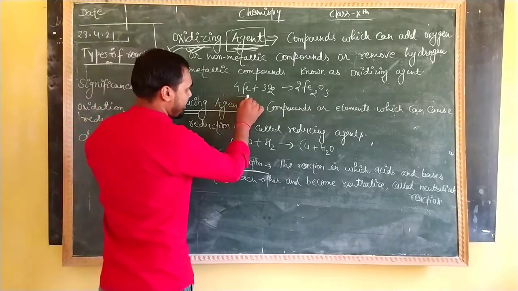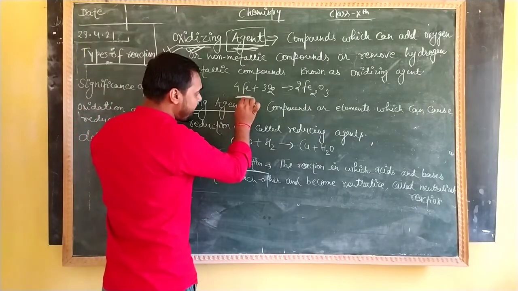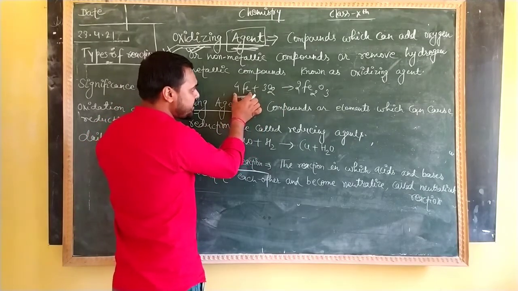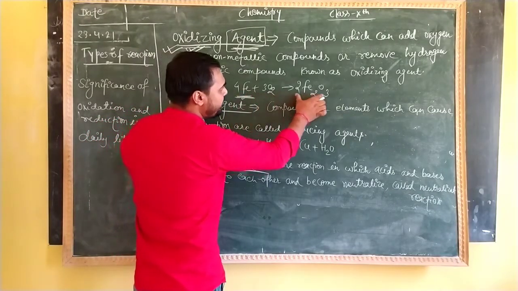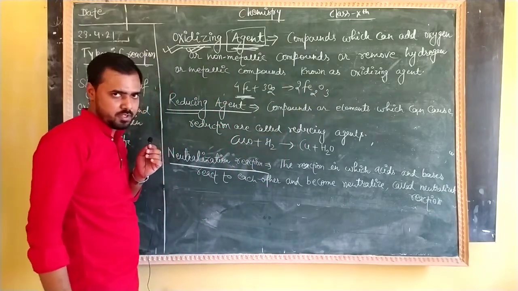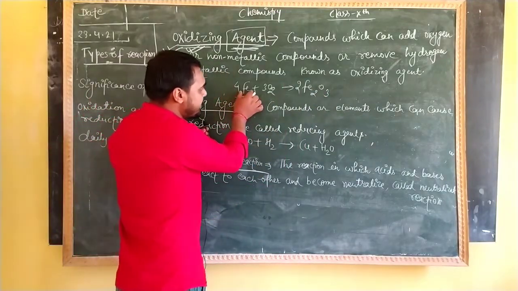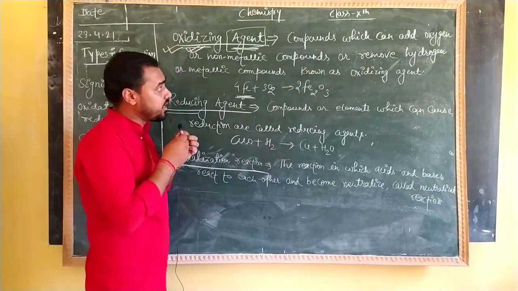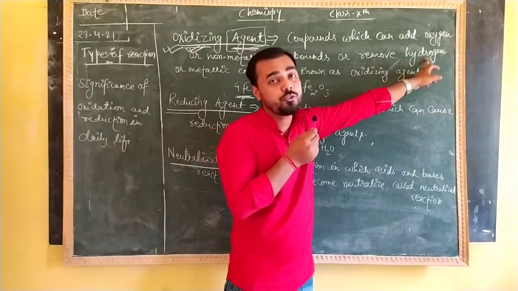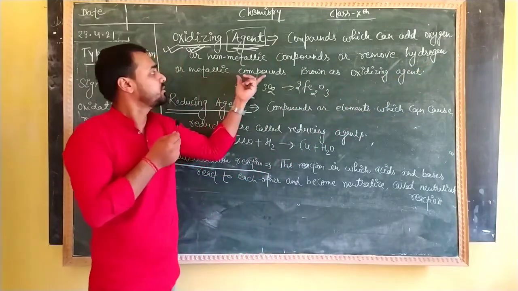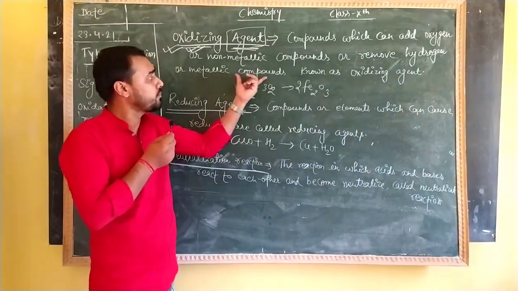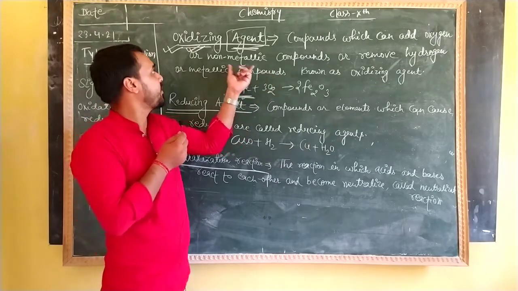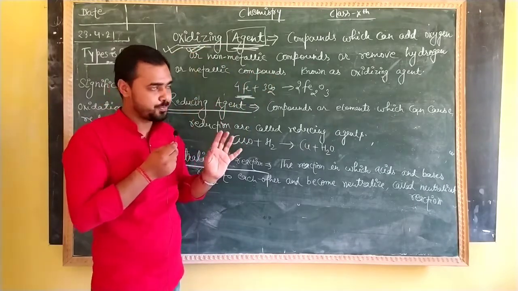So here I have written an example. See what happens when Fe, iron, reacts with oxygen. As soon as the iron reacts with oxygen, it forms iron oxide. So what are we getting here? It is just getting added with oxygen. It is one condition. And another condition is that we remove the hydrogen or any metallic compound. Clear? So just because of this, it is known as an oxidizing agent.